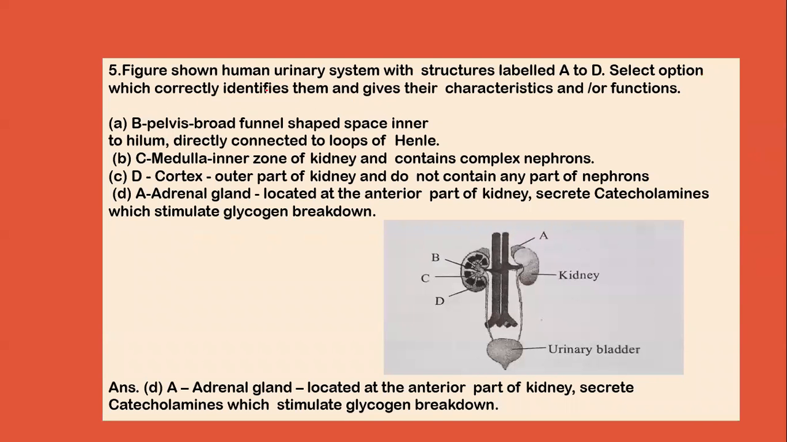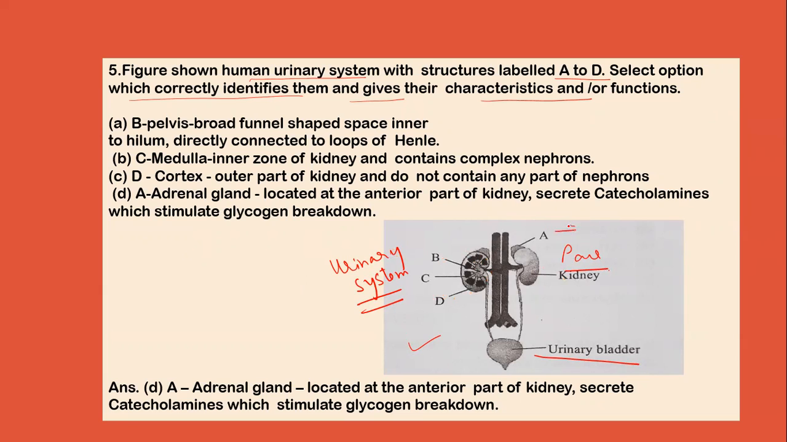Next question is, the figure shown here is the human urinary system with structures labeled A to D. Select the option which correctly identifies them and gives their characteristic or function. Now there are different options which are given. According to these options, we can say that this is the structure of the urinary system. Now in the urinary system, we know, okay, this is the urinary bladder, a pair of kidneys is there.